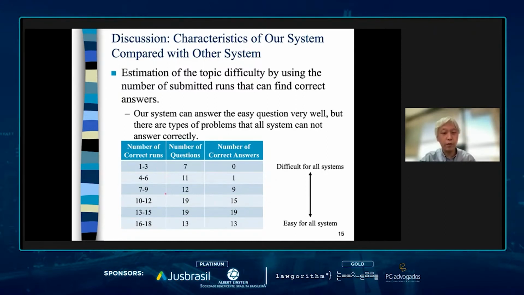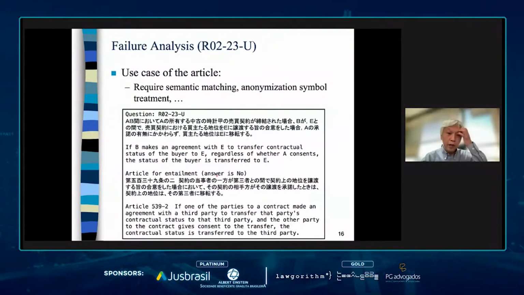Our system is very good at making good answers for the easy questions, but we still have difficulty answering the difficult questions. This is an example of a difficult question that includes semantic matching, anonymization, symbol treatment, and so on. The BERT model itself can handle some semantic information, but there is a big semantic gap between this question and the articles. In such a case, we fail to analyze this kind of statement at this moment.